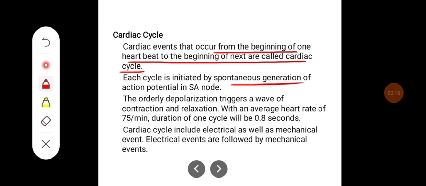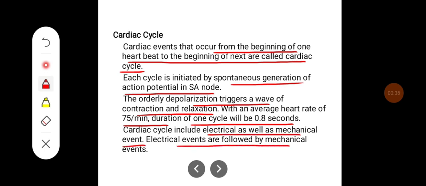...is generation of action potential in the SA node. The orderly depolarization triggers a wave of contraction and relaxation. With an average heart rate of 75 per minute, the duration of one cardiac cycle will be 0.8 seconds. The cardiac cycle includes electrical as well as mechanical events.